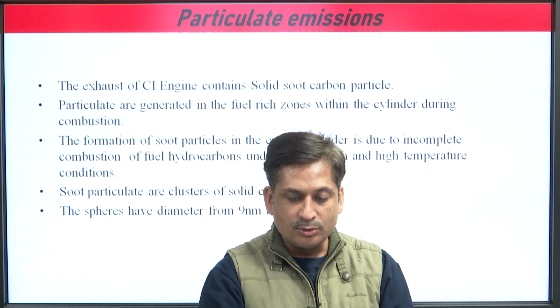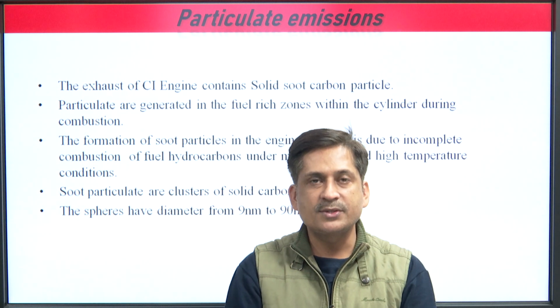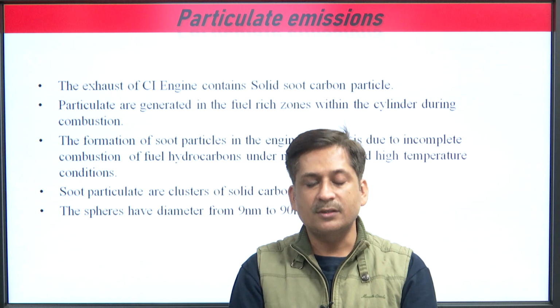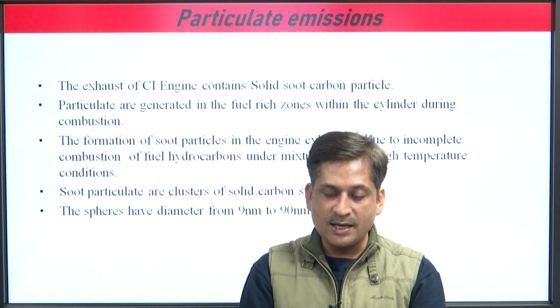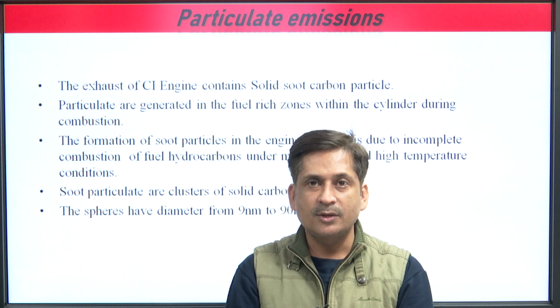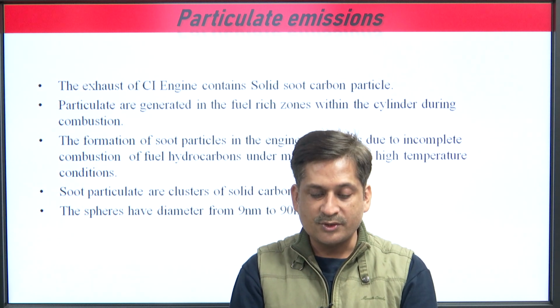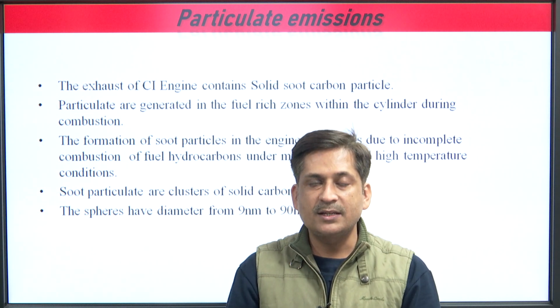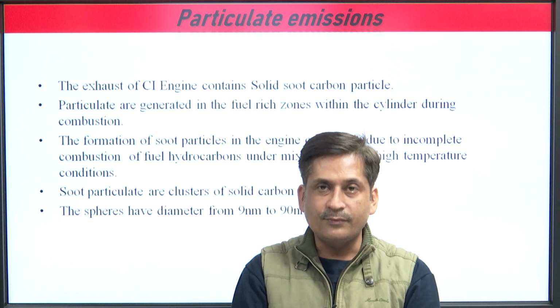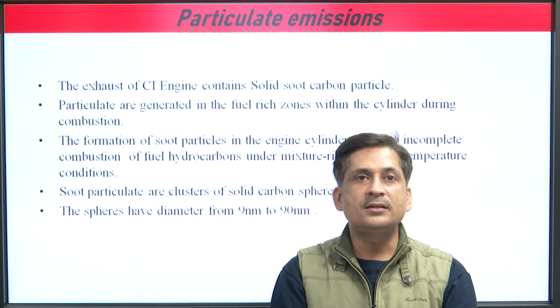So, these are the particulate emissions. We know that particulate emissions are emissions which come out of the diesel engine, and the exhaust of a CI engine contains solid soot carbon particles. They have a benzene-type structure, agglomerated, very sticky, and the particulates are generated in the fuel-rich zones within the cylinder during combustion.